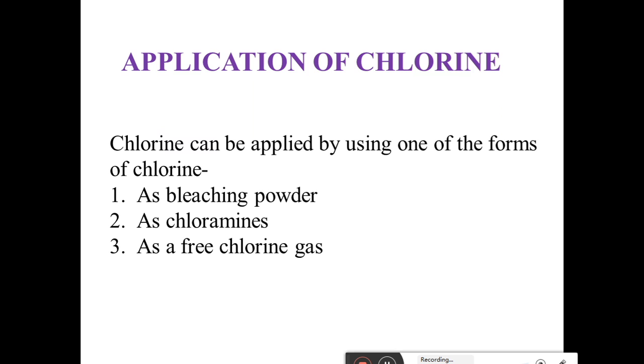The advantages of chloramines are that they are more effective, their effect remains for a longer time, and they cause less irritation to the nose and eyes. It is mainly used for disinfecting swimming pools, and there is no danger of giving a lesser dose or an overdose of chloramine. So these are some advantages of chloramine.